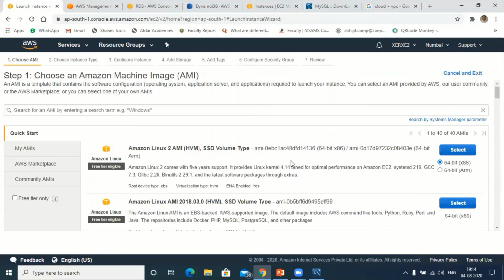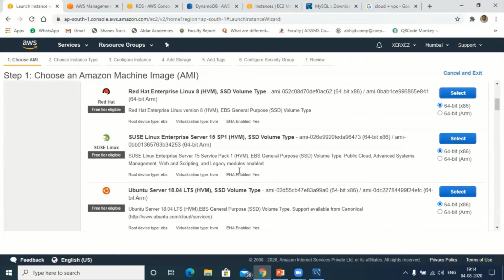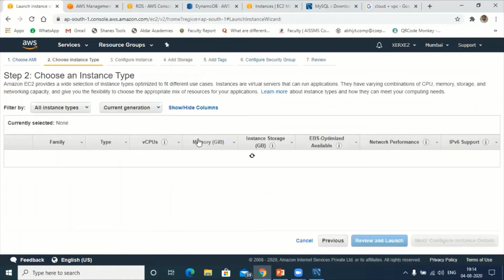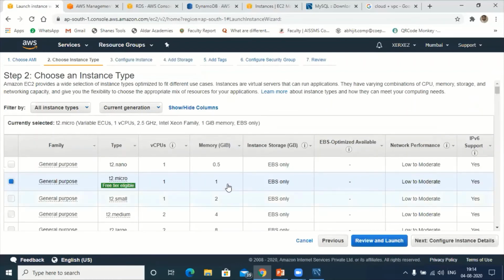Okay, next, you know this procedure. So I'll just create one EC2 with slight modification.